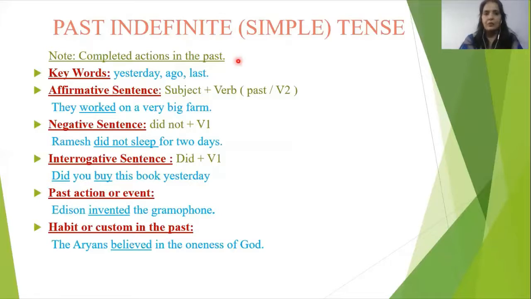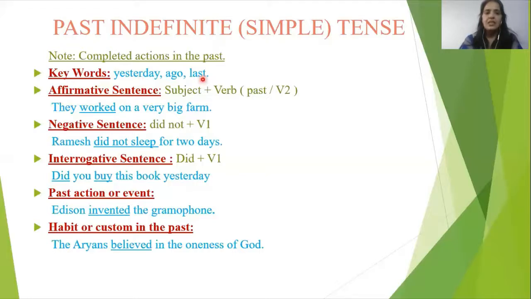If any work is done, any work is finished in the past time, we should understand this is simple past or past indefinite. And these are the keywords by which we recognize the past tense: yesterday, ago, last.